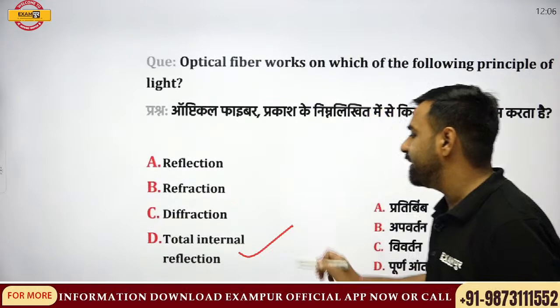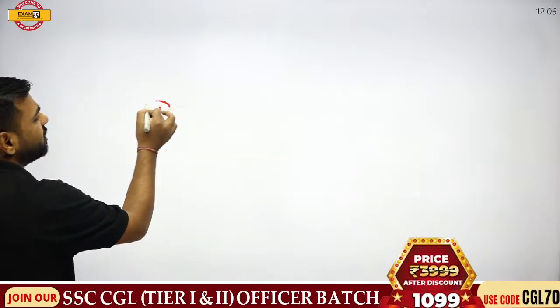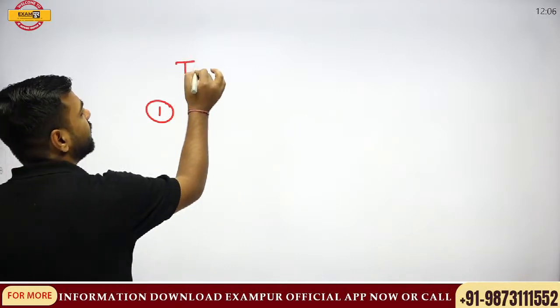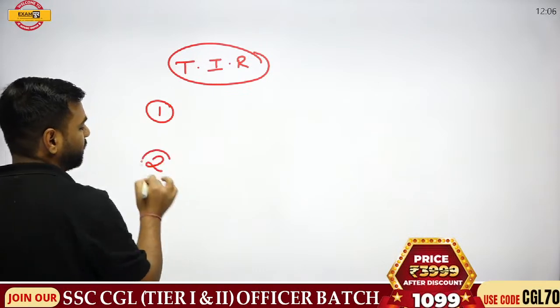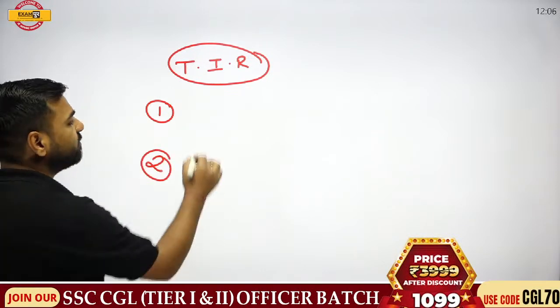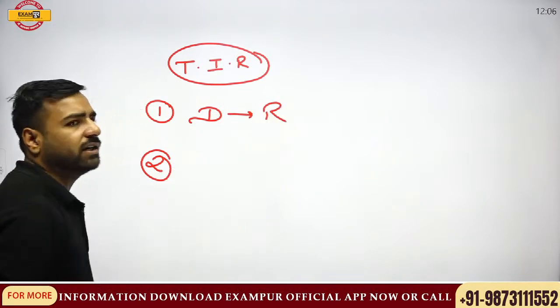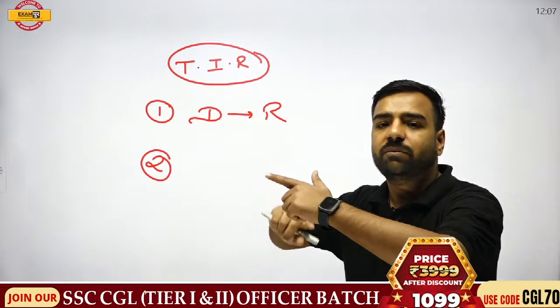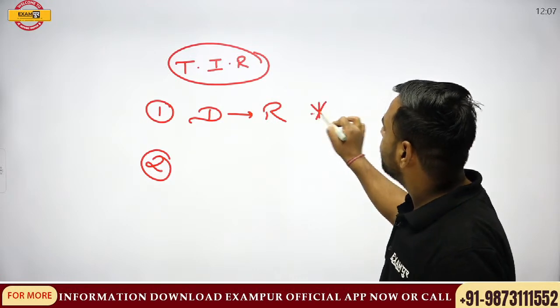That is TIR. If I talk about TIR, there are two different conditions, right? Totally correct, Kanak. If I talk about TIR, please remember, it is total internal reflection, which only occurs when these two conditions are there. First condition is, light must travel from denser medium to rare medium. First and important condition. It will not happen if the mediums are interchanged. That is, from rare to denser, it is not going to occur. First condition is, light must travel from denser to rare medium.